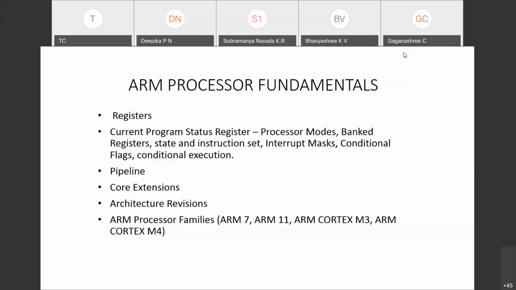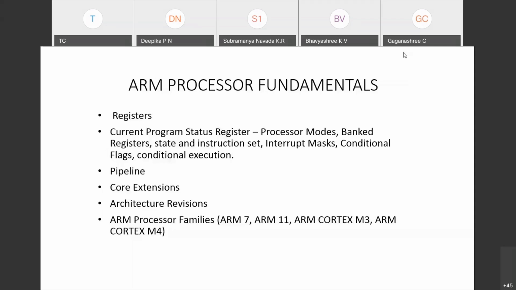ARM fundamentals itself is the first unit, then the instruction set, and the third unit is programming with the ARM processor. ARM processor fundamentals include, as I said, registers and an important register called the current program status register.